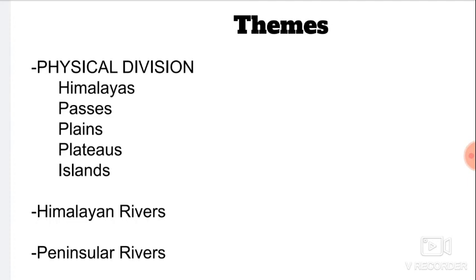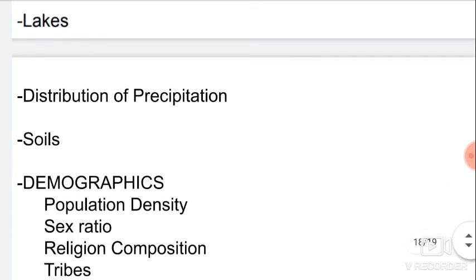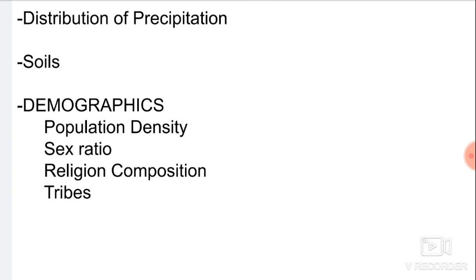These are the themes we are going to discuss as a part of this marathon. First one is physical division, which includes Himalayas, plains, plateaus, islands and passes. And then Himalayan rivers and peninsular rivers. Ramsar sites, national parks, biosphere reserves, World Heritage Sites, mineral resource distribution, energy resource distribution, lakes, distribution of precipitation, soils, and finally demographics, which include population density distribution, distribution of sex ratio, religion composition.